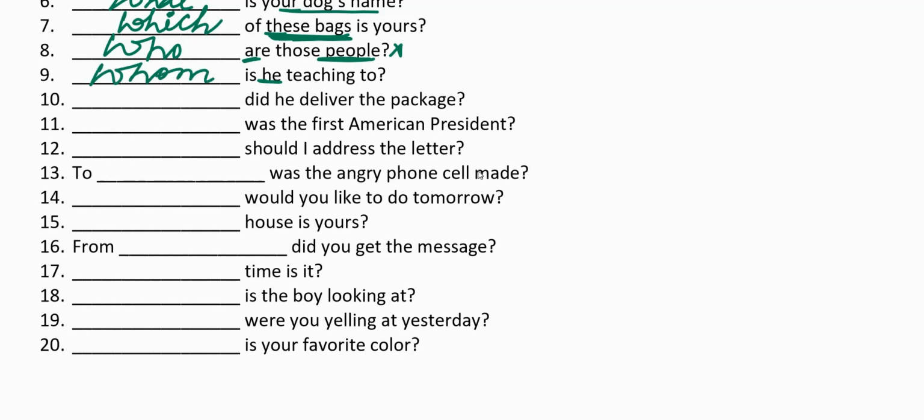Whom is he teaching? Dash, did he deliver the package? Now we know he delivered the package, but he delivered that package to someone. So we can write whom did he deliver that package, because we are talking about the object. He here is the subject. He is delivering something to someone.